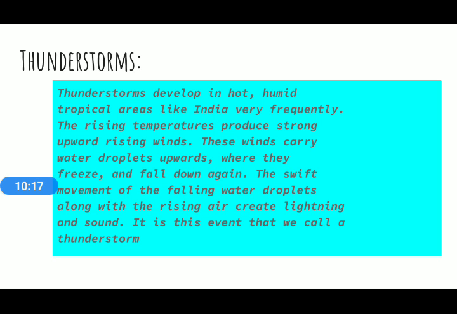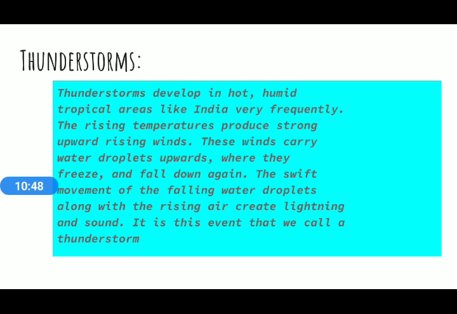The rising temperature produces strong upward rising winds. Like I mentioned, the temperature difference and pressure difference play a very important role in creating such disturbances in the environment, especially in the case of a thunderstorm. So what happens? When there is a very high temperature difference, the wind rises up.